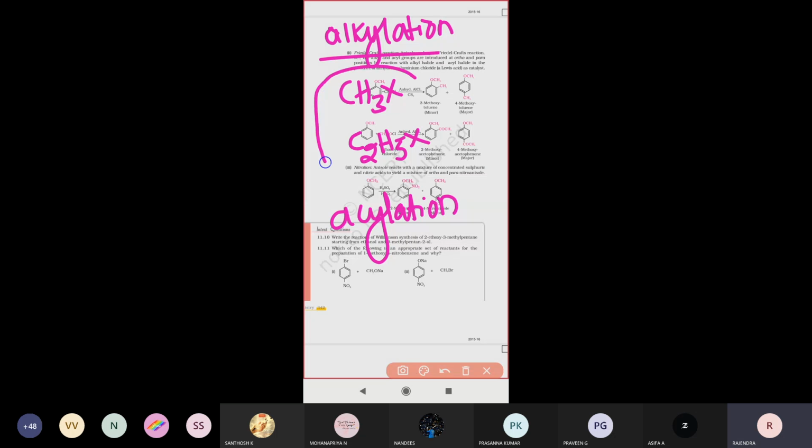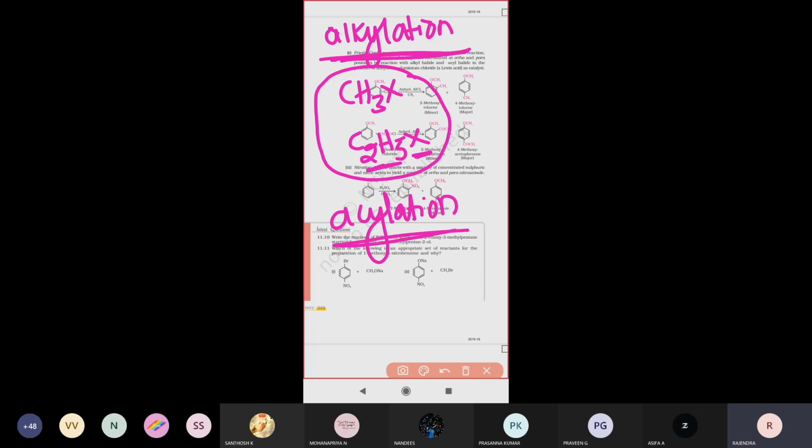Alkyl is nothing but hydrocarbon, and halide is nothing but X. So if anisole reacts with an alkyl halide, one alkyl group is directed at the ortho position and another alkyl group is directed at the para position. This is called the Friedel-Crafts alkylation reaction.